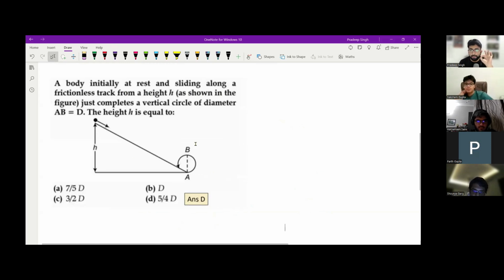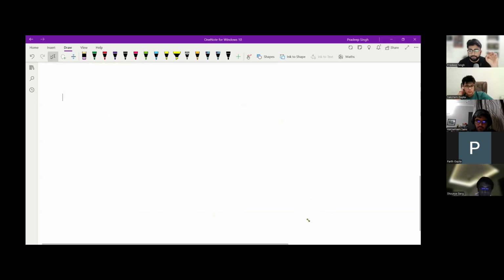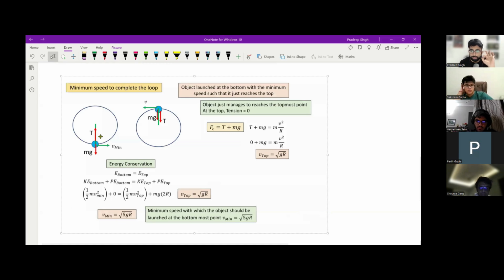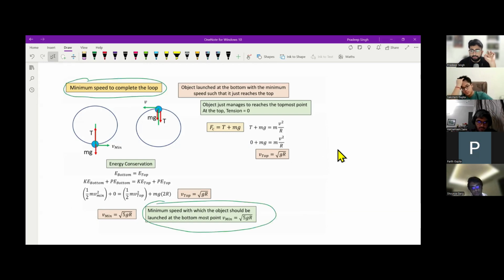Fine. So now to solve this question, we are going to use a shortcut because I have explained the long form answer in the circular motion chapter. So all of you need to go back to the circular motion file. This is the screenshot from that. Look at the title, minimum speed to complete the loop, and remember the shortcut. This is the key. So minimum speed with which the object should be launched at the bottom should be root of 5gr. Remember this as a rule to solve the questions.